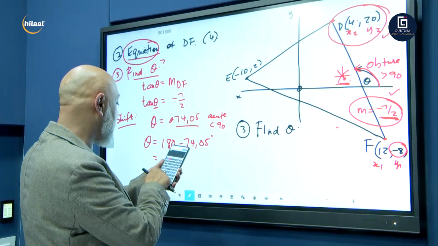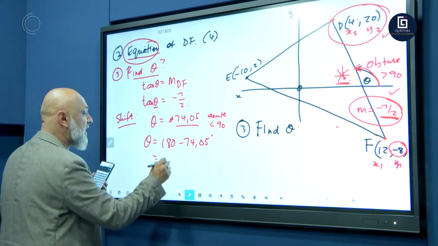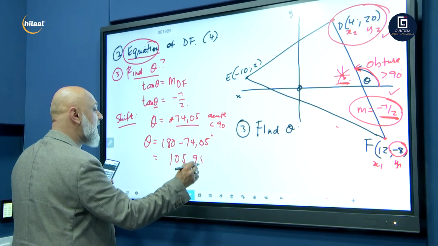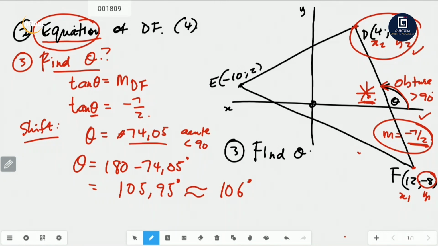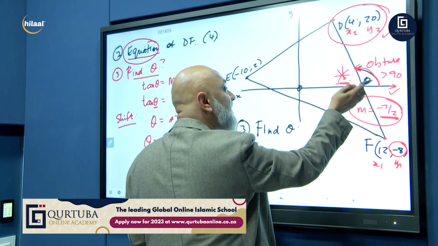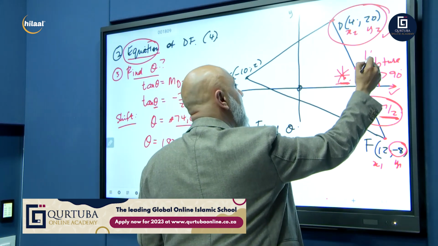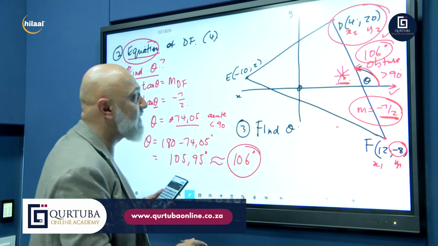180 minus 74,05. I get 105,95, which is approximately 106 degrees. And there we go. We know that angle theta here from our x-axis up. Remember, your angle of inclination is always calculated anti-clockwise from your x-axis up, and that will give you 106 degrees. There we go. That's angle theta.